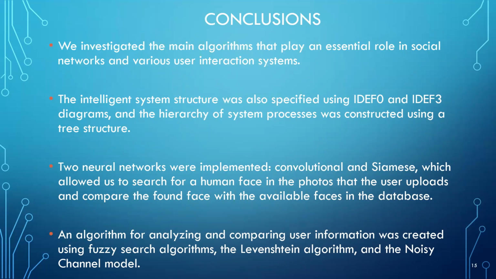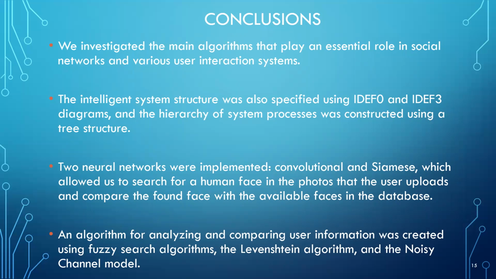We investigated the main algorithms that play an essential role in social networks and various user interaction systems. The intelligent system structure was also specified using IDEF0 and IDEF3 diagrams, and the hierarchy of system processes was constructed using a tree structure.